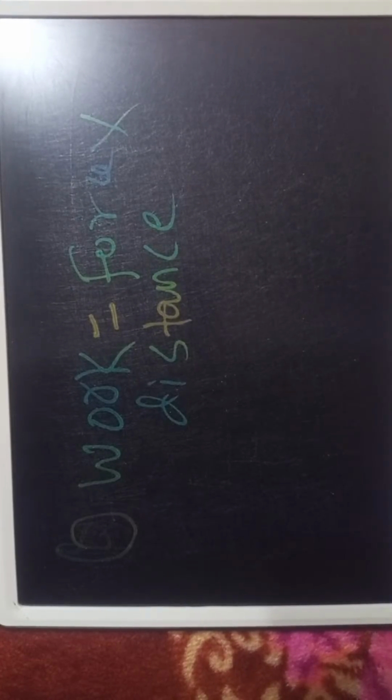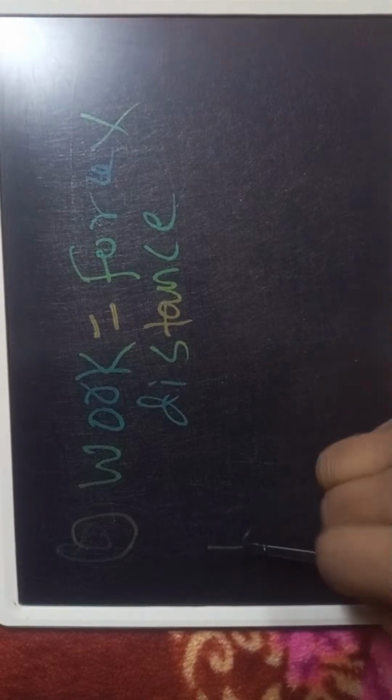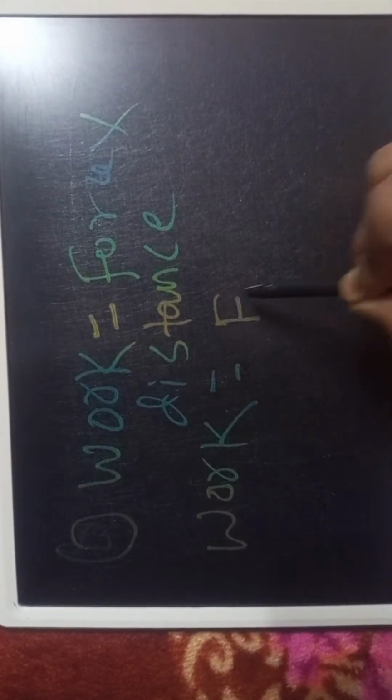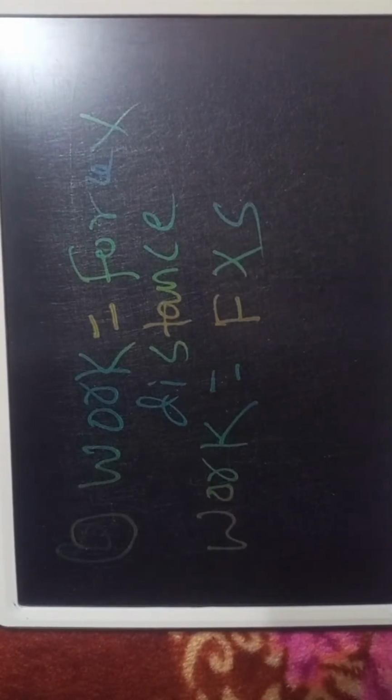Rate of distance is called speed. Rate of displacement is called velocity. You have to read this. And the formula of work is force into distance. Another formula of work, this is most important: work is equal to F into S.